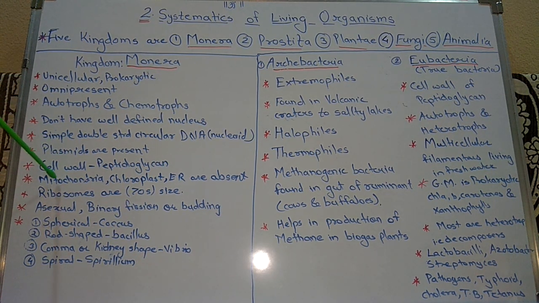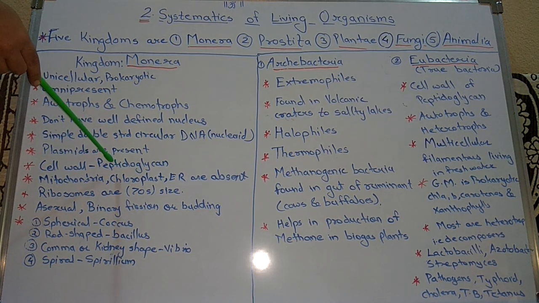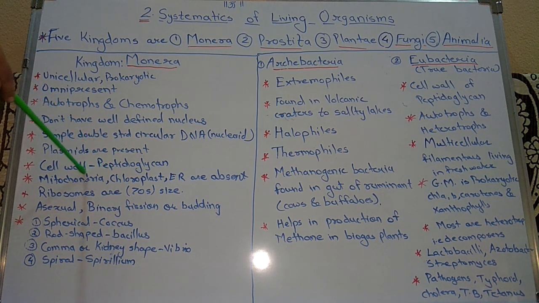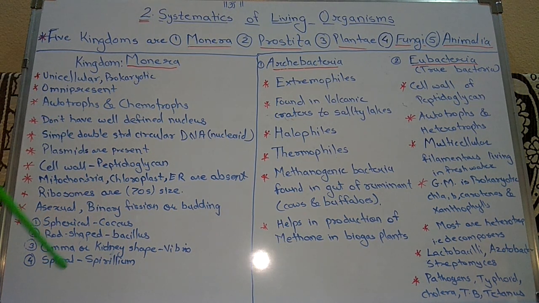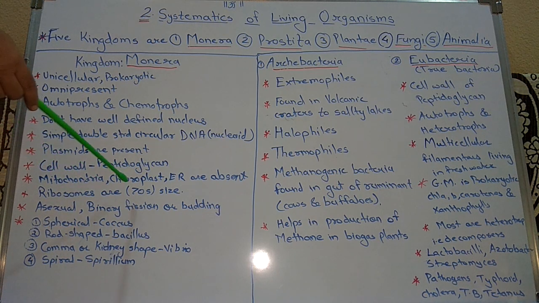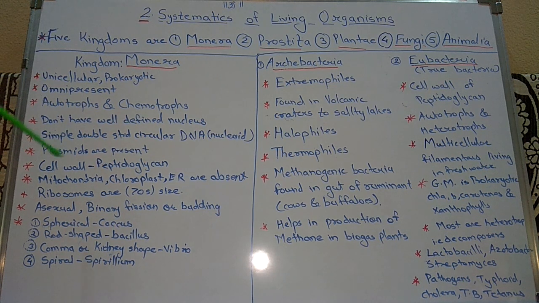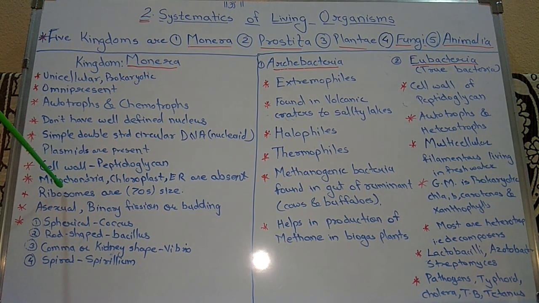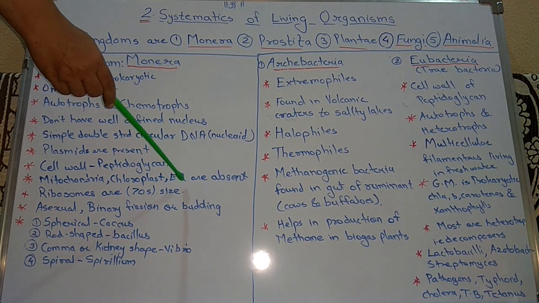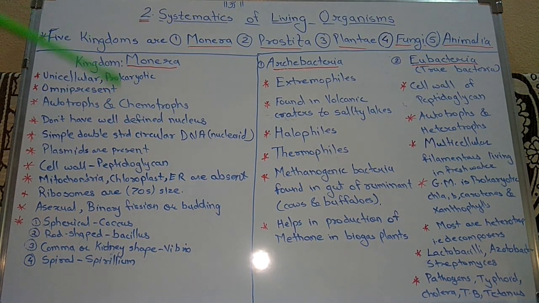Then the cell wall is made up of peptidoglycan, also called murein, which is a polymer of sugars and amino acids. Then membrane bound organelles such as mitochondria, chloroplast, and endoplasmic reticulum are absent.